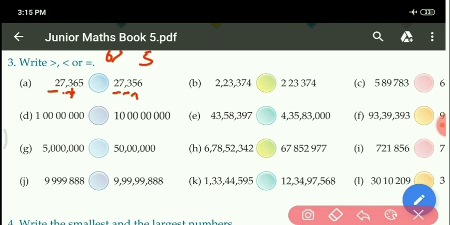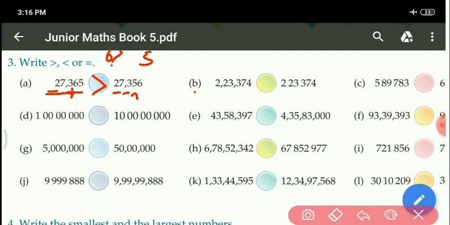Which number is bigger? 27,365, because here at the tens place, 6 is bigger by 5. So make the sign on the left side. Got it? Next, B part.